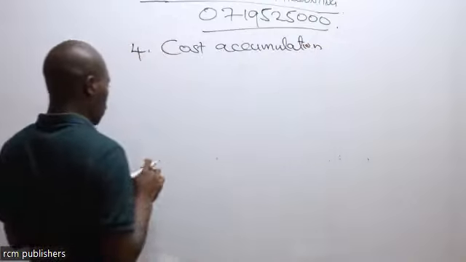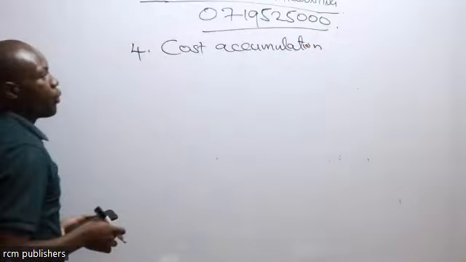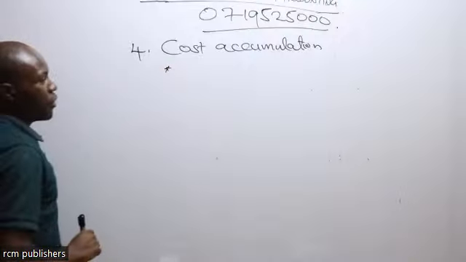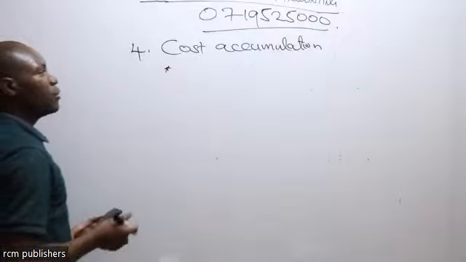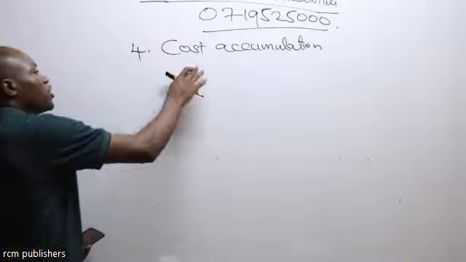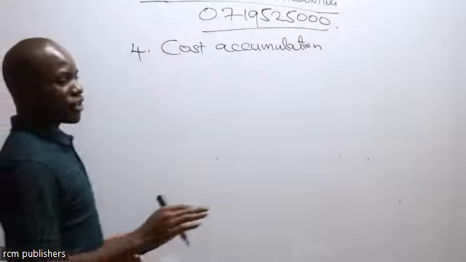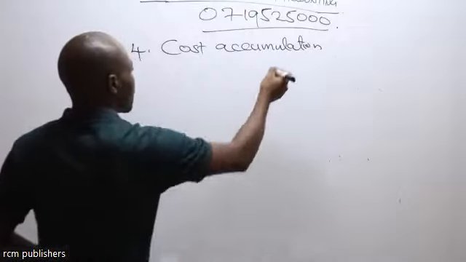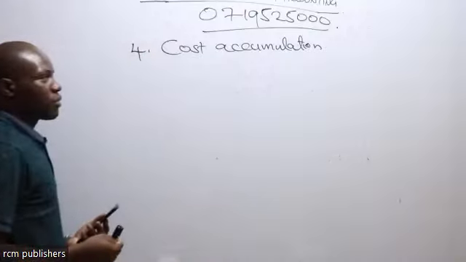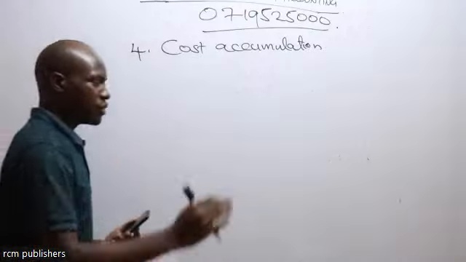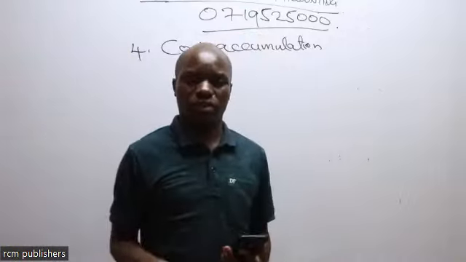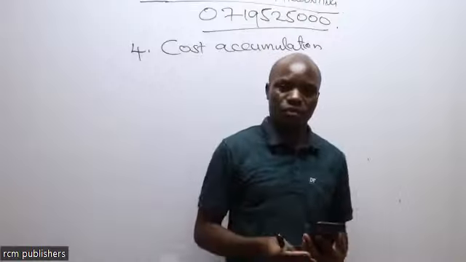Under cost accumulation, what are we going to do? We are going to do the allocation of this cost, but before we allocate the cost, remember, we are going to apply the knowledge in topic number 2, the classification of cost. So for the cost accumulation here, we are going to apply some methods. We mentioned the material cost. We mentioned the labor cost. So we are going to do the costing of direct material.